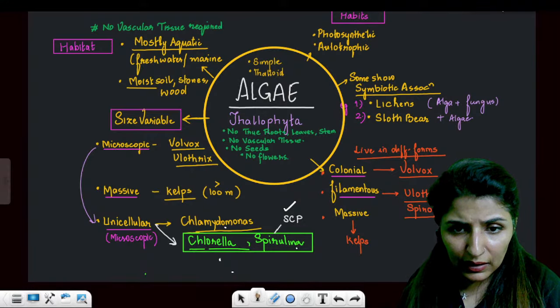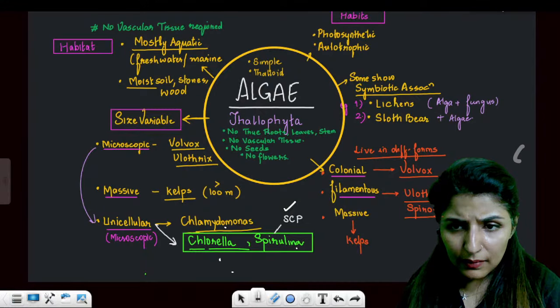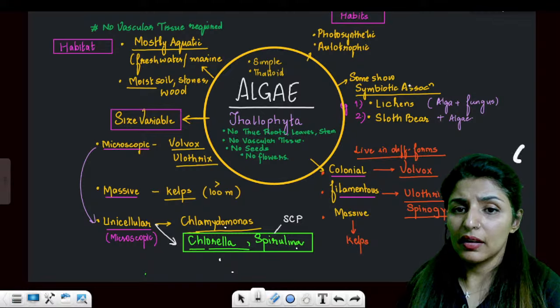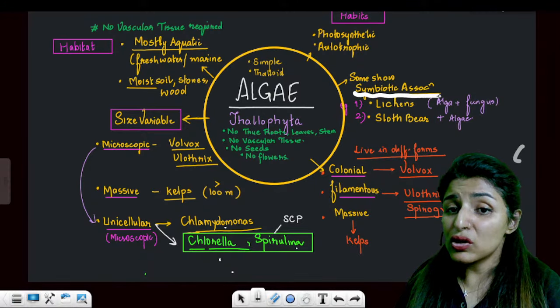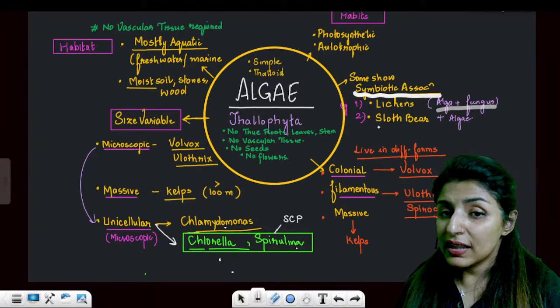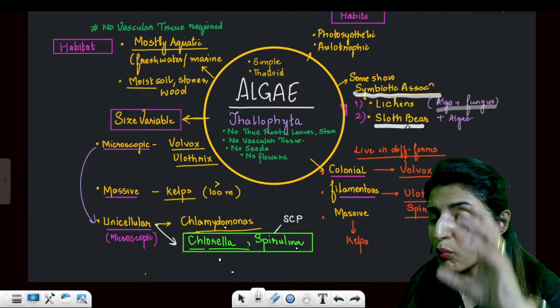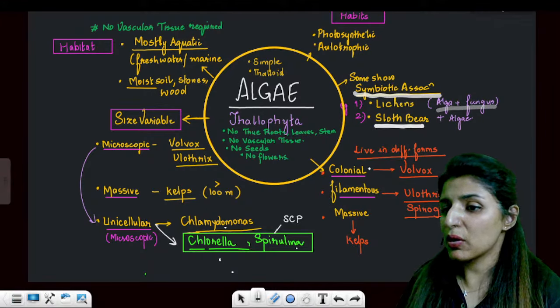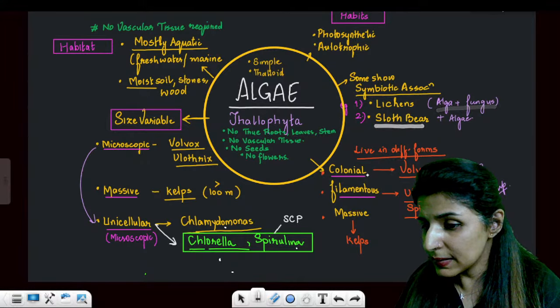I'll use this highlighter. Certain algae show symbiotic association, like lichens, which are algae and fungi. Then some algae are present in the body of the sloth bear also. Again, symbiotic association. Are you getting these points clear?